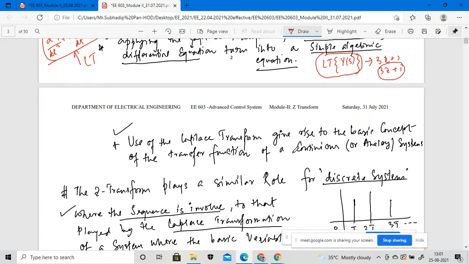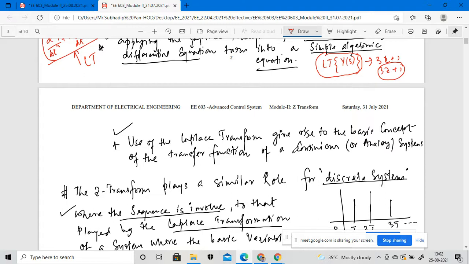That means in the Laplace transformation, the system we use is an analog system, but in the Z transformation, we are implementing the discrete system, right? That thing you need to understand, because there is no difference in role between the Laplace transformation and the Z transformation.